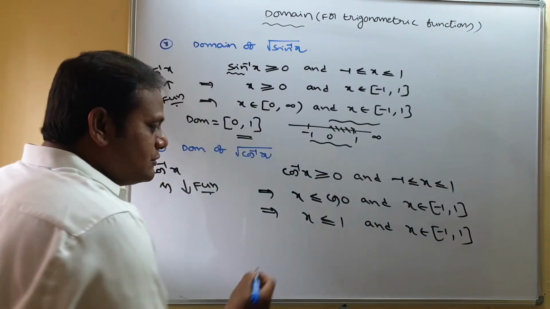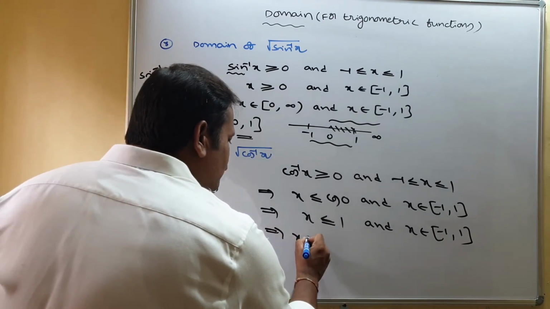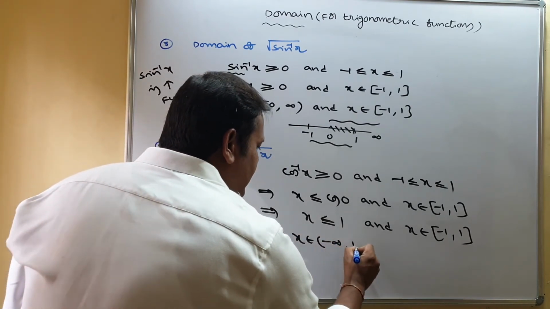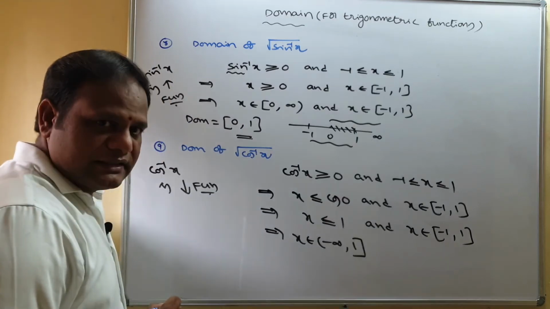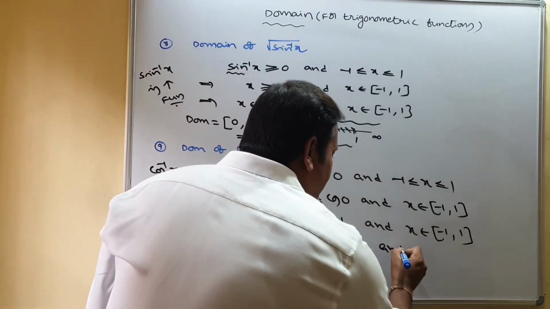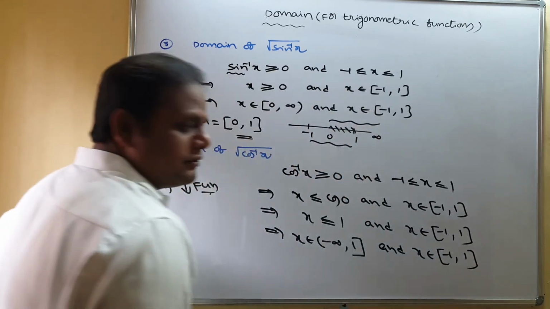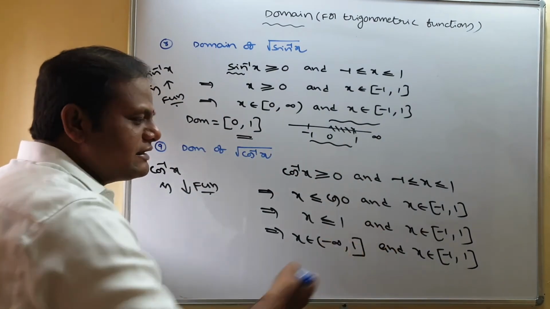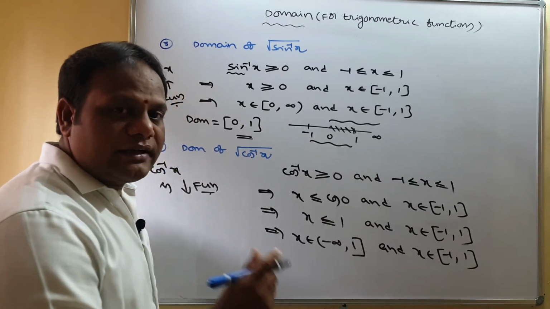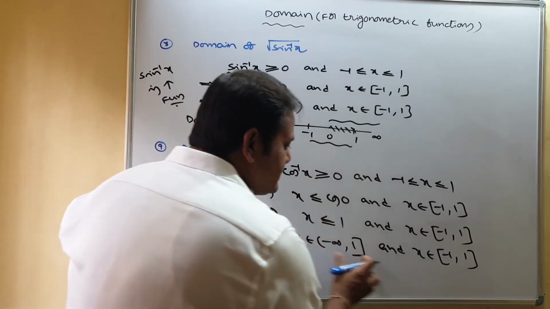Now x less than or equal to 1 means the interval from minus infinity to closed 1, and x belongs to the closed interval minus 1 comma 1. Now to decide the answer, you have to take the intersection between this and this.